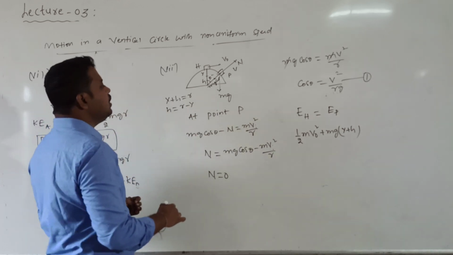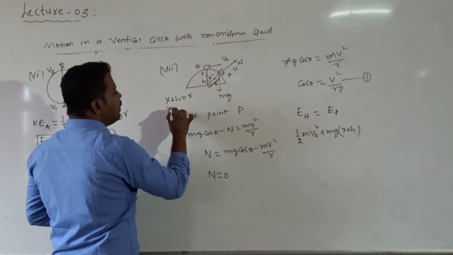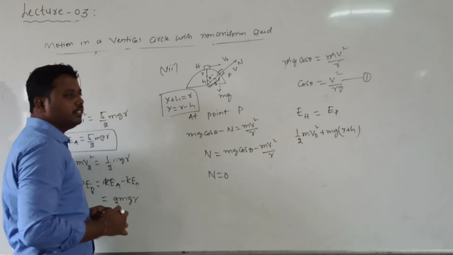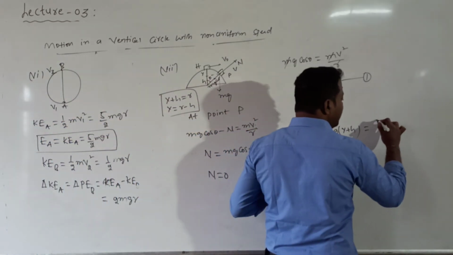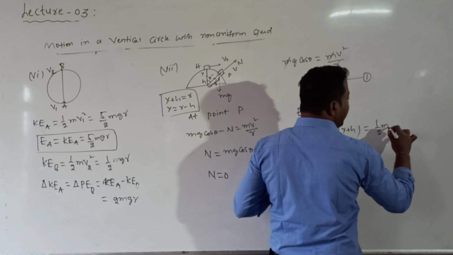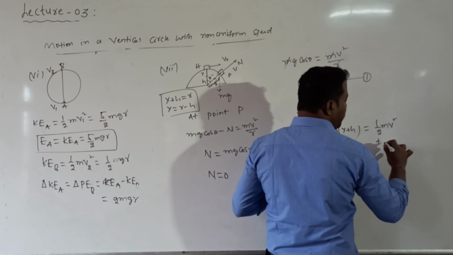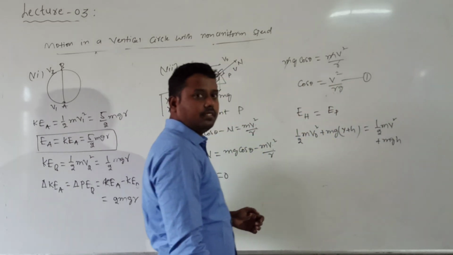Or otherwise you can also write the y value: y is equal to r minus h. These two points, remember, we needed. So m g (y plus h). Similarly, what is the kinetic energy at point P? 1/2 m v square plus potential energy given by m g h1.